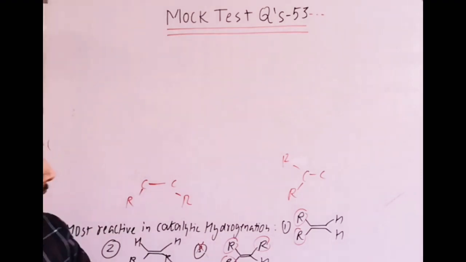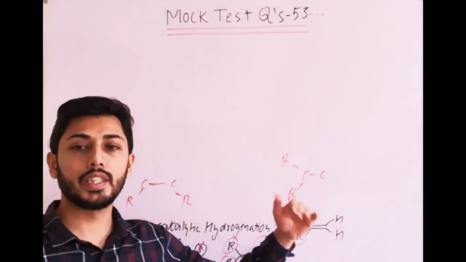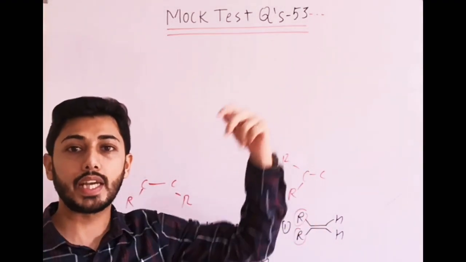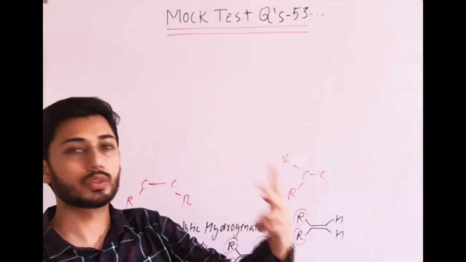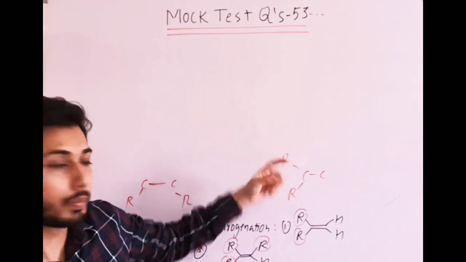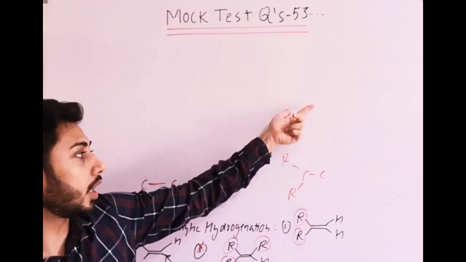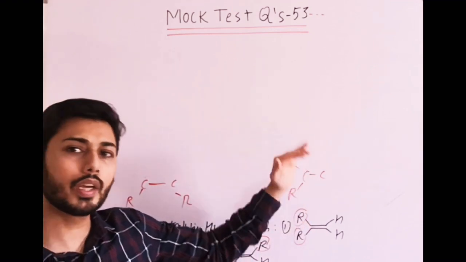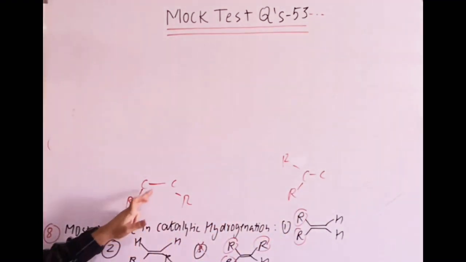So because of that particular mechanism, we know that in this case adsorption takes place and H will add from the same side. So in this case carbon still contains both R groups. Maybe below here H will add, or above it will adsorb with the metal surface. Where will it be easier? It is easier in this part.